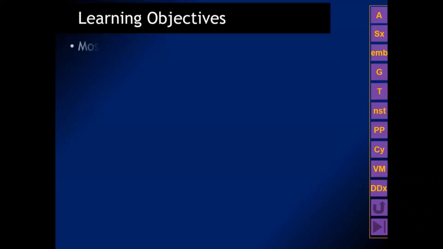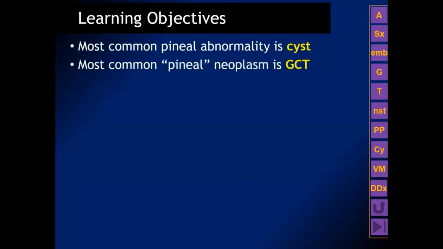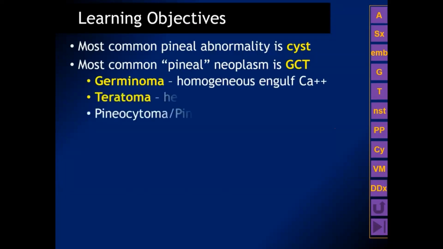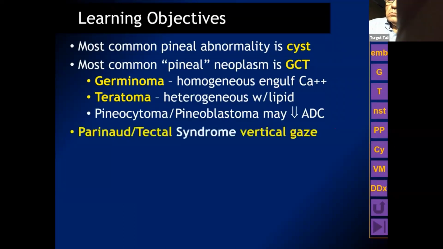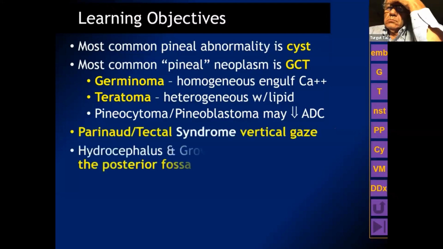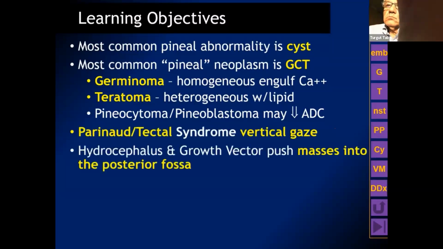Let's review what we've had a chance to talk about. We've seen pineal cysts, and we know that they are the most common pineal region abnormality, occurring in slightly less than 10% of normal humans. The most common neoplasm is actually a germ cell tumor, and we saw how germinomas are homogeneous, engulfing a central calcification, how teratomas are heterogeneous and show lipid material, and we discussed how the pineal parenchymal tumors may have restricted diffusion. The primary symptomatology is typically Parinaud syndrome. The patients may also have precocious puberty or nonspecific signs and symptoms.